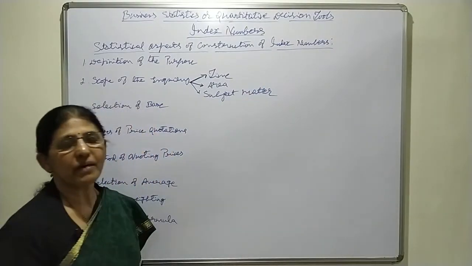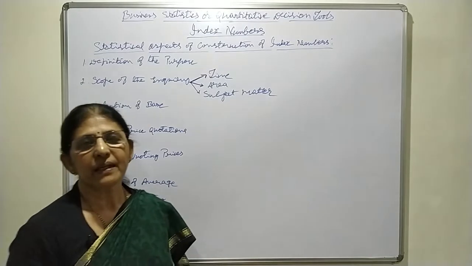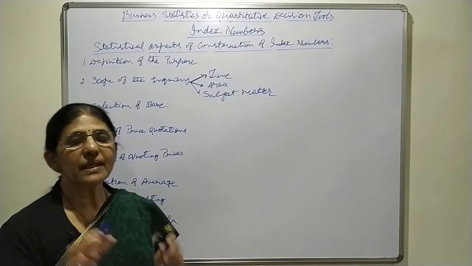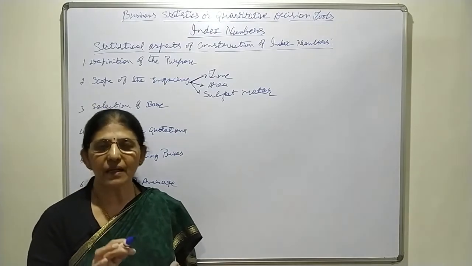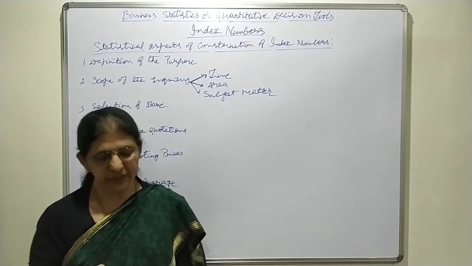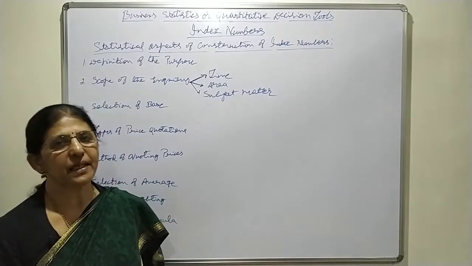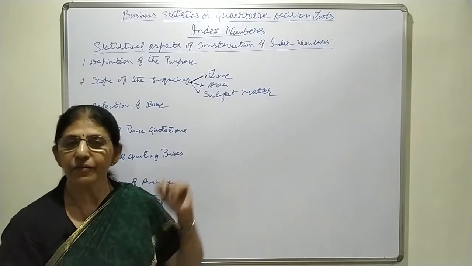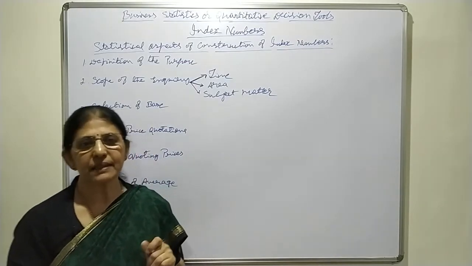Now, time means they have to decide in advance the time within which the data or information is to be collected and the investigation is to be completed relating to the information required for calculating the index number.